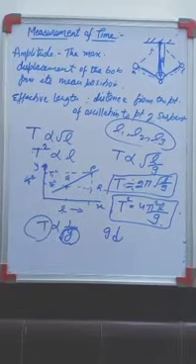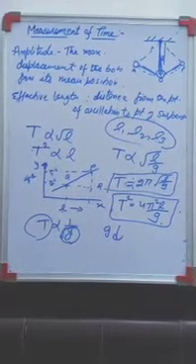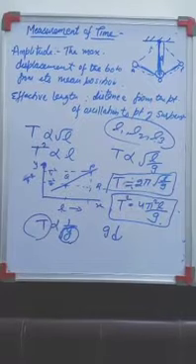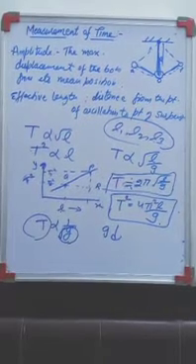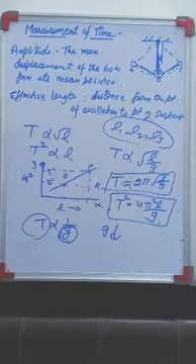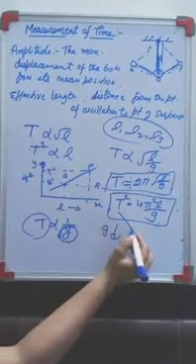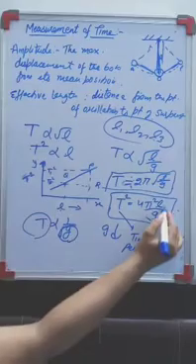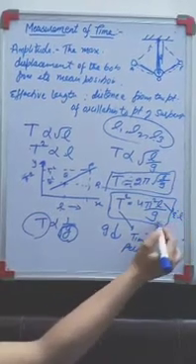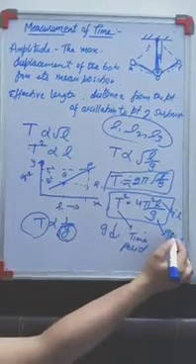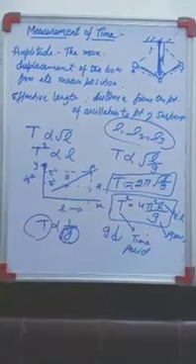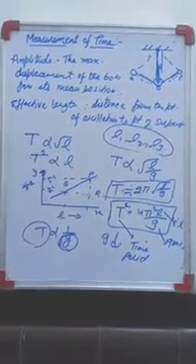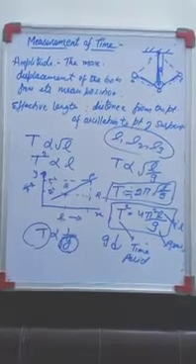So what I get from here: if the length is increased, the time period is also increased. If the gravity is increased, the time period decreases. Here T is the time period, L is the effective length, and g is the gravity. Depending upon this, you need to solve the question. I will solve one or two examples for you.